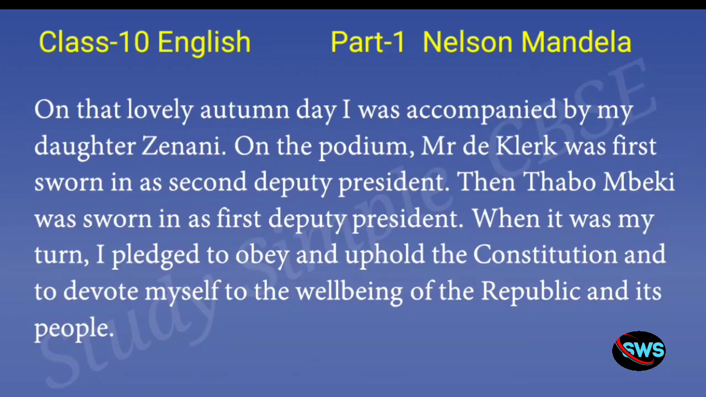When it was my turn, I pledged to obey and uphold the constitution and to devote myself to the well-being of the republic and its people. So he says that when it was his turn, he pledged, which means he promised to obey and uphold the constitution and also to completely devote himself to the well-being of the people and the republic.